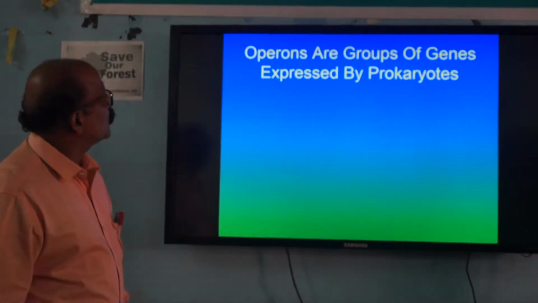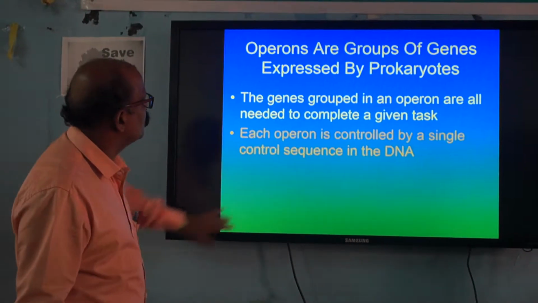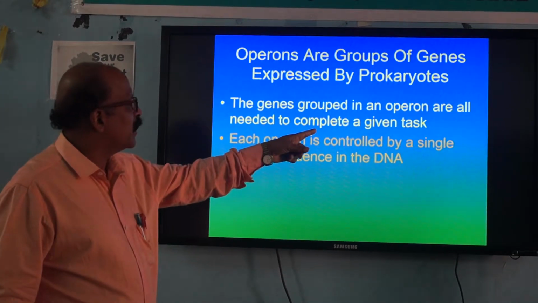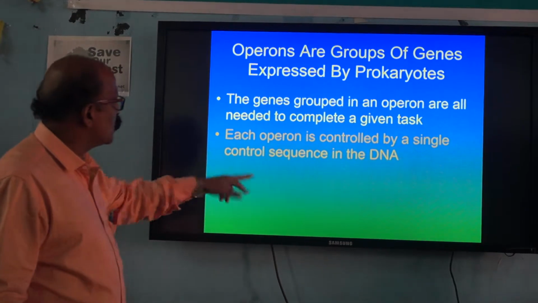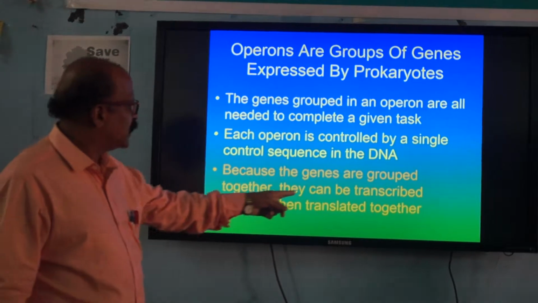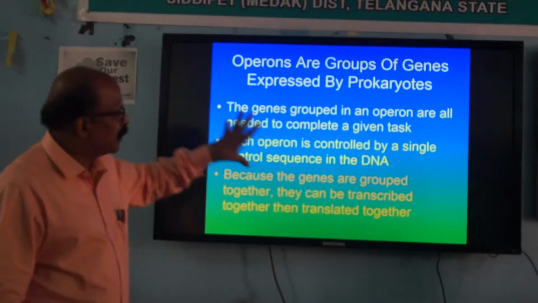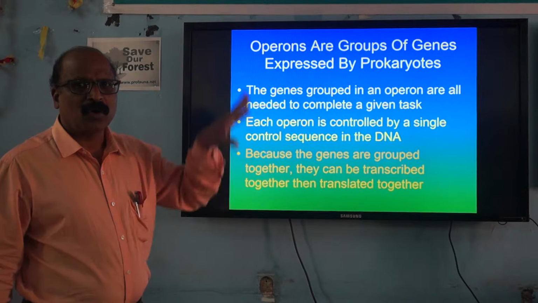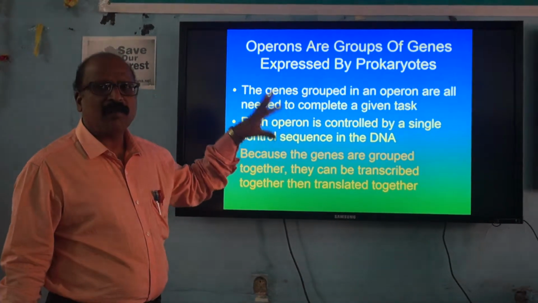The next one is that operons are groups of genes expressed by prokaryotes. The genes grouped in an operon are all needed to complete a given task. Each operon is controlled by a single control sequence in DNA. Because the genes are grouped together, they can be transcribed together, then translated together. That is the core concept of the operon, the core concept of Jacob and Monod.